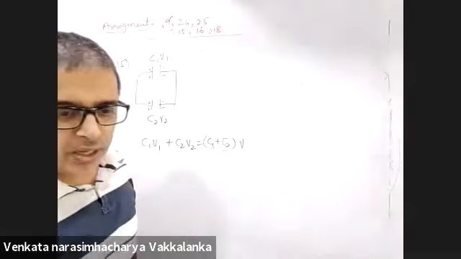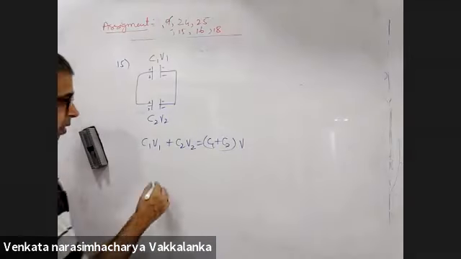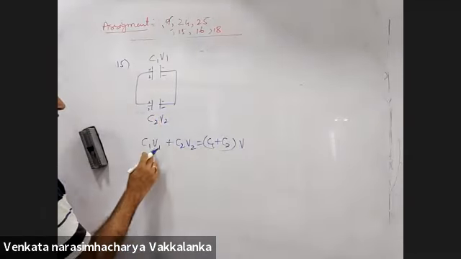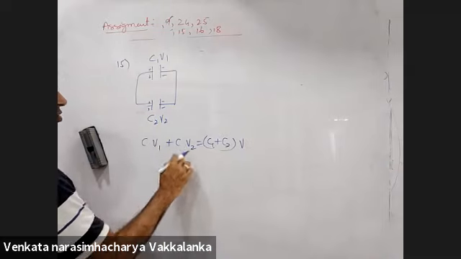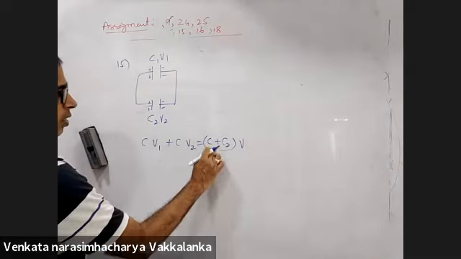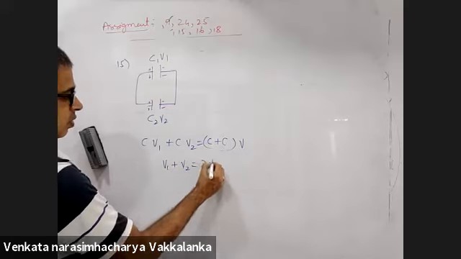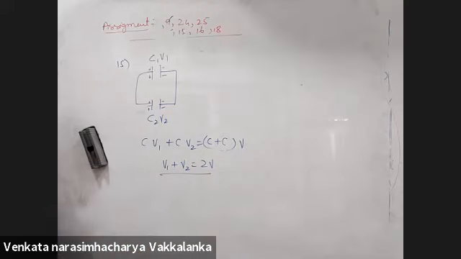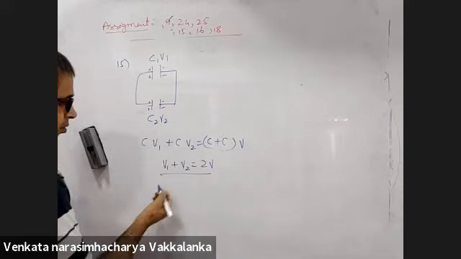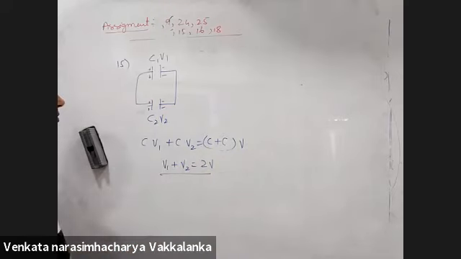You are asking me the decrease in energy of the combined system. Both the capacitors are identical, right? So C plus C, this will be 2C. V1 plus V2 is equal to 2. Right? Sir, so now we just have to do it like parallel capacitors, right?